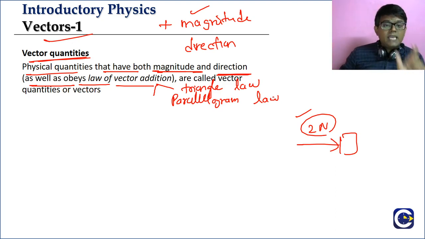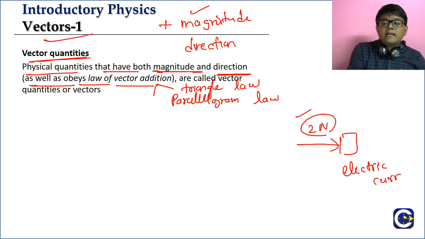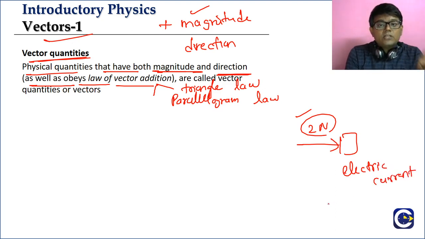Now when I am saying this so specifically, there is a meaning. What is it? There are physical quantities having direction and magnitude, but they don't satisfy the vector law of addition. That is why we are mentioning this specifically. Which means there are physical quantities which have magnitude and direction, but they don't follow the vector law of addition. Do you know an example? Electric current. Electric current will have magnitude and direction, but it doesn't satisfy the vector law of addition.